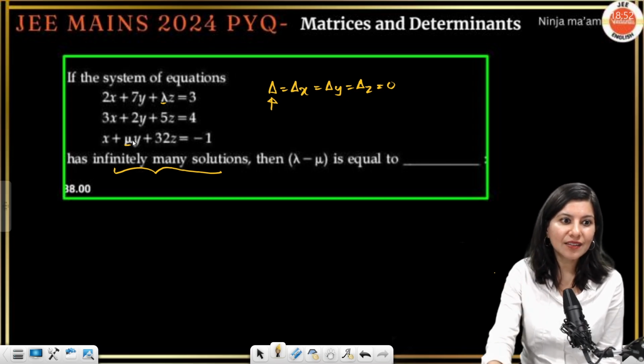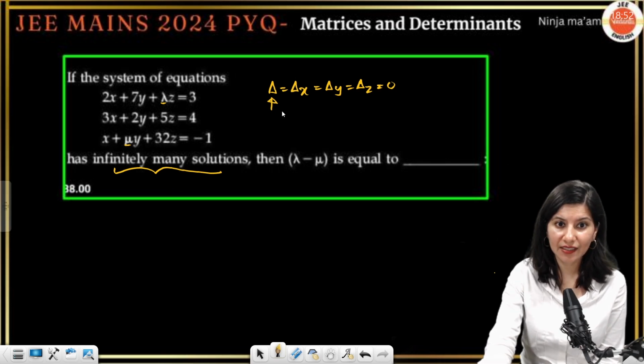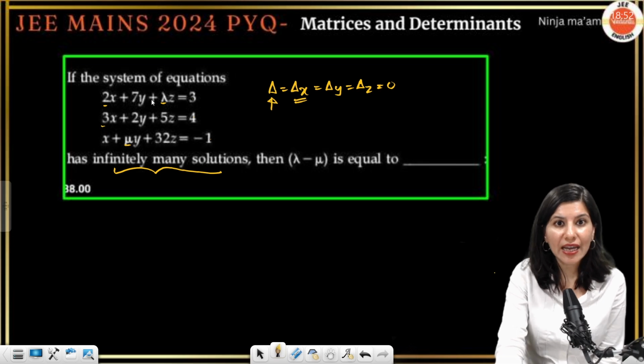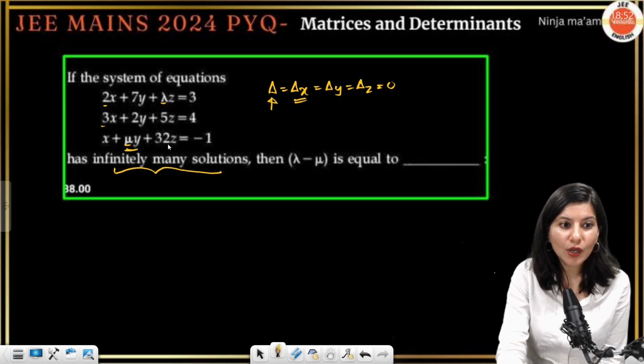So rather than actually talking about del, let me just do one thing, del x. Now if I pick del x, what will happen? This 3, 4, 1 minus 1 will be in place of these 2, 3 and 1. So again, I want the second column and I want the third column.